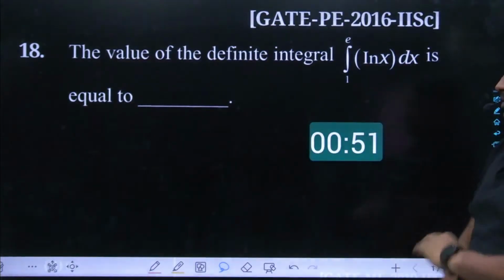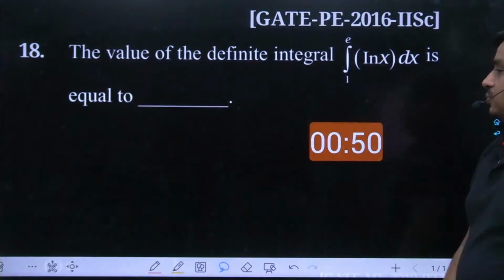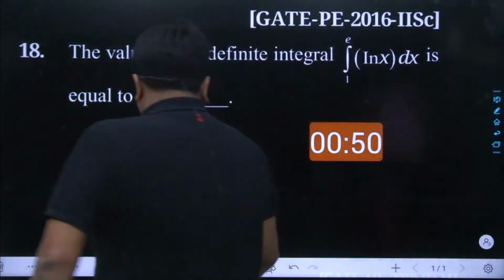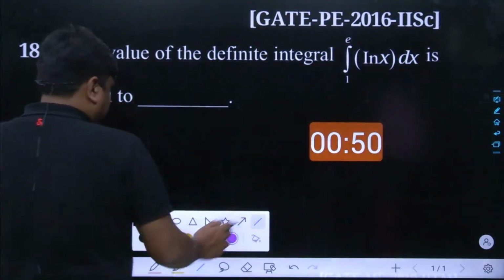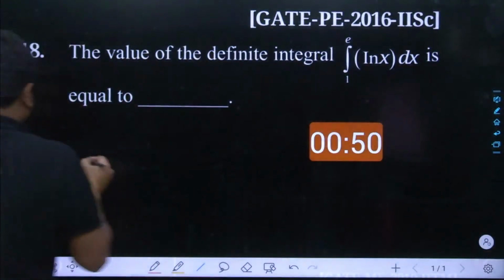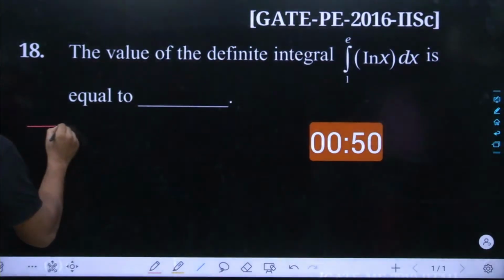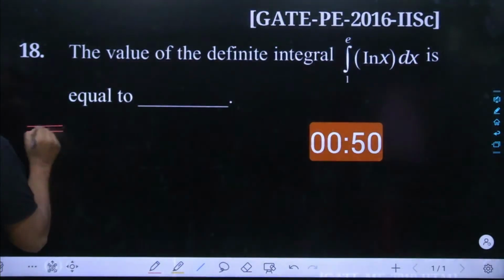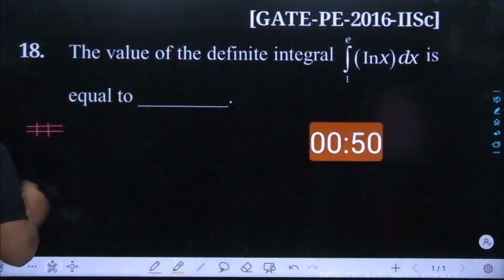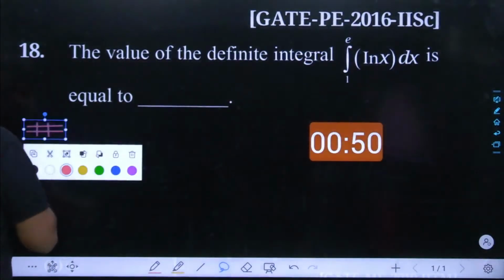So probably this stipulated frame of time must have been enough for you. The students who could not solve this problem within this time should focus a bit more on the concept of integration. Let me focus on this problem now. Let me copy this down.